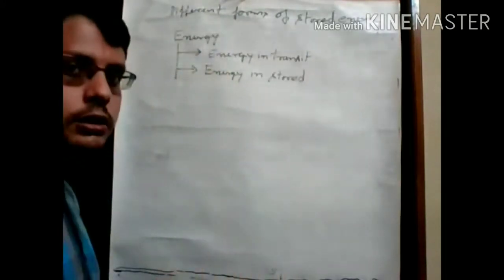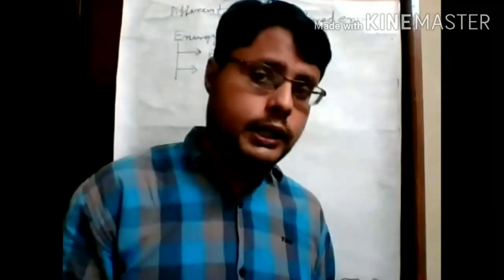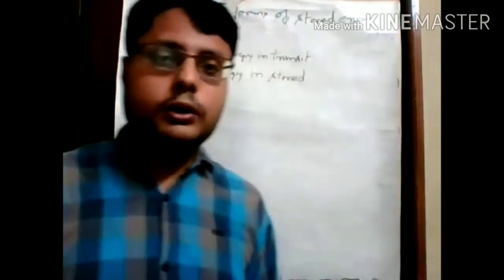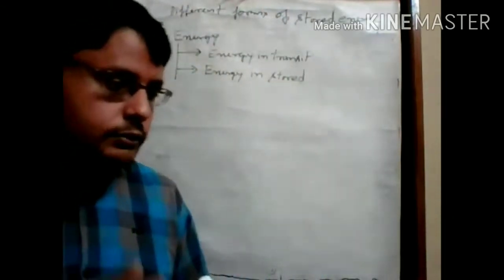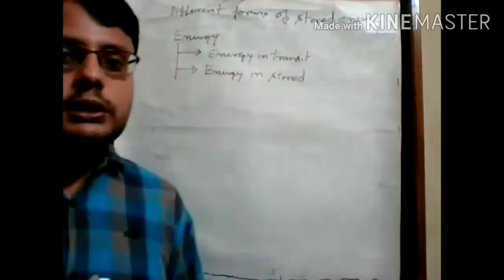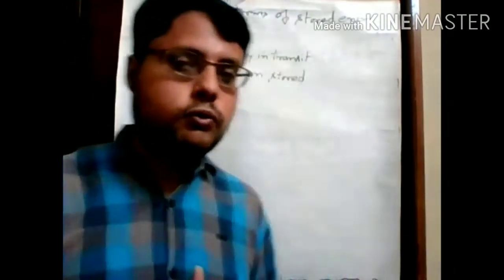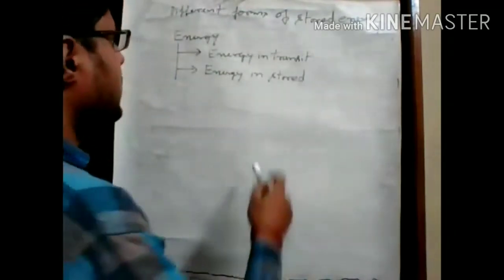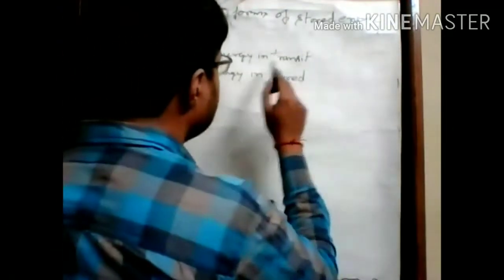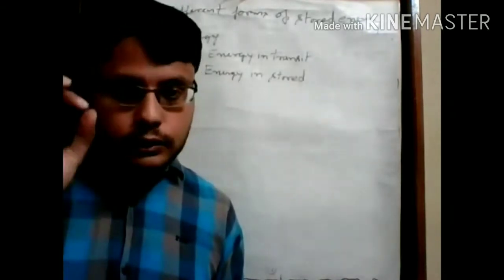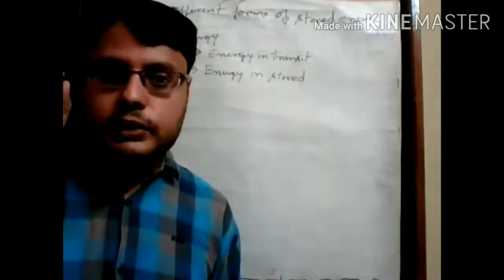So if you are calculating Q, the amount of heat required to raise the system temperature, or if a system is losing heat from system to surroundings, then the amount of Q for that process is energy in transient. But if you are talking about energy in storage, that means you are talking about that particular delta E.